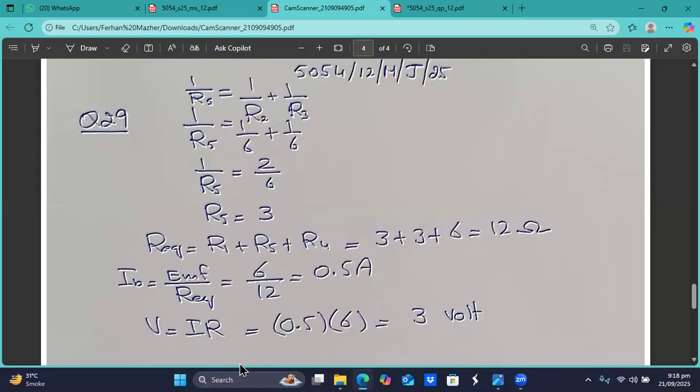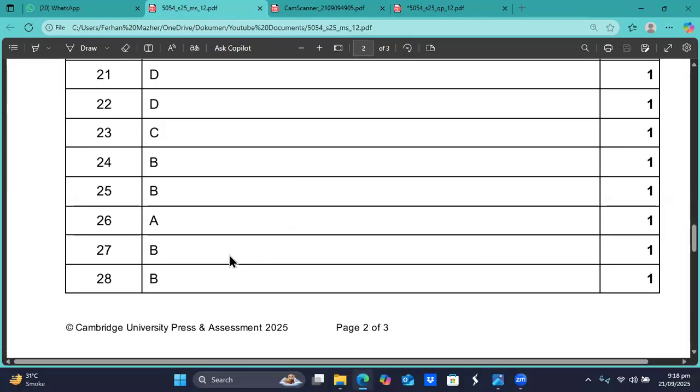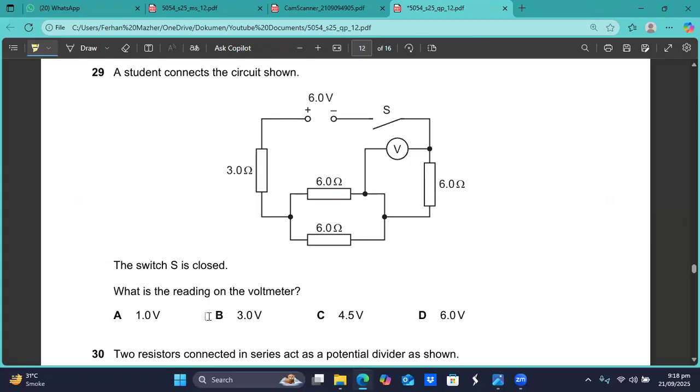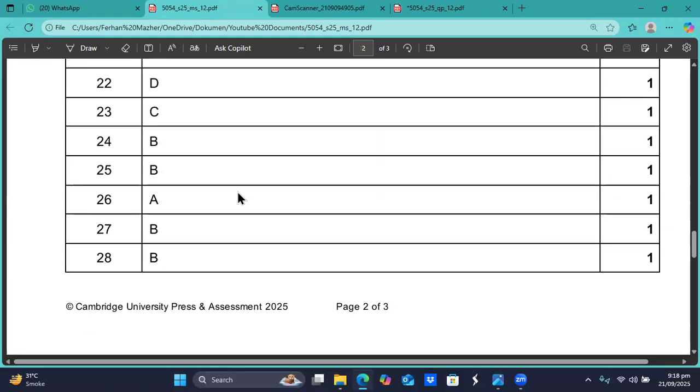I can tell the voltage drop on that last 6 ohm resistor. I know the current flowing through it, and I know the resistance of it, so we can calculate the voltage drop there. 0.5 into 6, that is 3 volt. So 3 volt is the answer for question number 29. B is the option, sir.